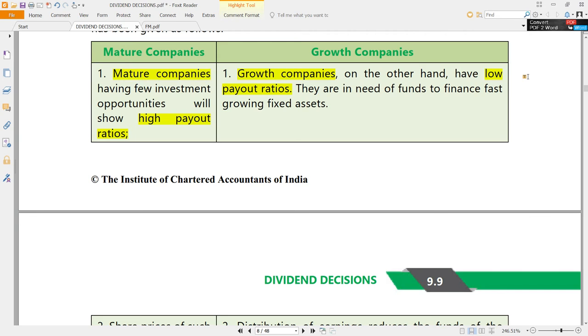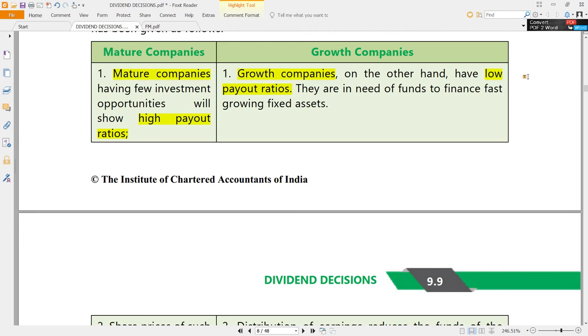What should they do with that cash? They don't have any investment opportunities. They don't want to invest. The return is not something reasonable that they are expecting. So they are just sitting on the cash. So simply, what they can do, they can definitely afford to give it to the shareholders.